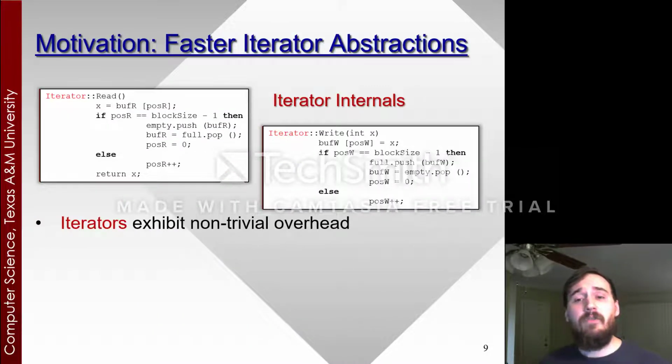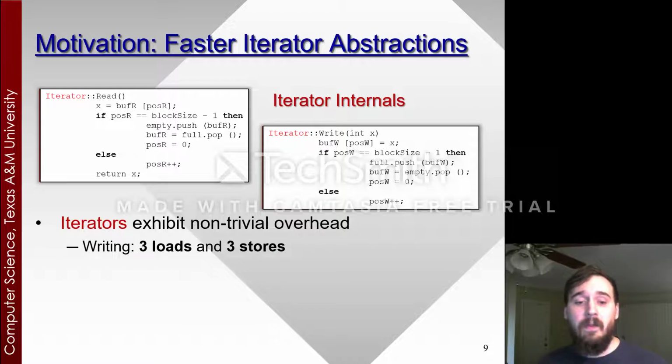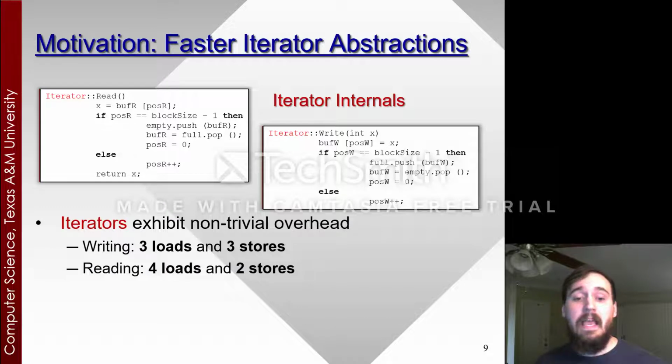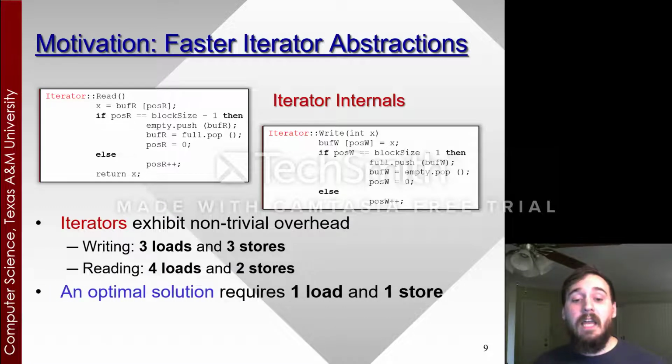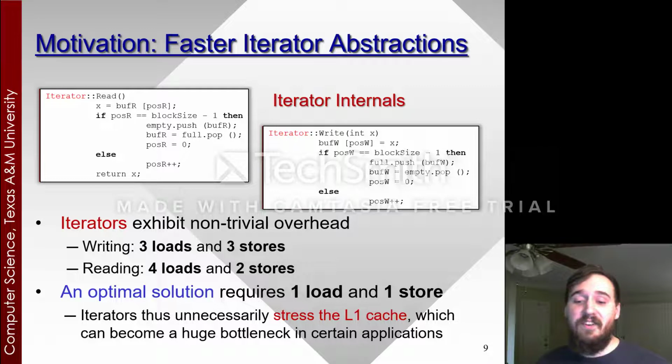Iterators exhibit non-trivial overhead to applications. Writing, for example, requires 3 loads and 3 stores per item, and reading requires 4 loads and 2 stores per item. An optimal solution, on the other hand, requires just 1 load and 1 store per item. Iterators thus unnecessarily stress the L1 cache and can become a huge bottleneck in certain applications, especially memory and data-intensive applications.